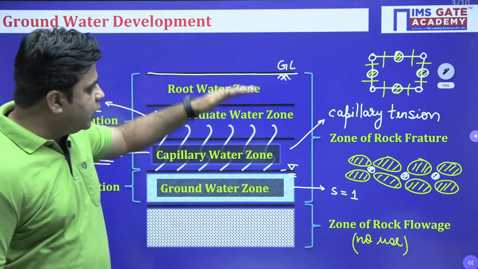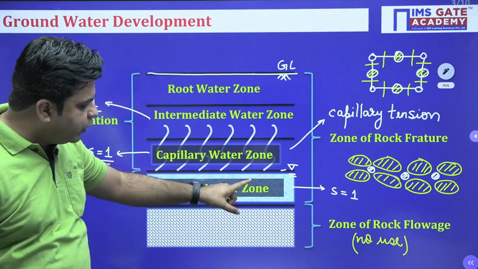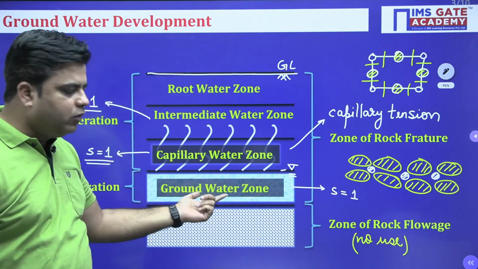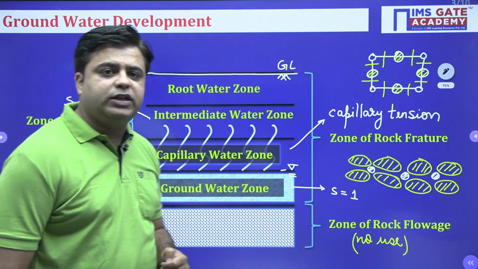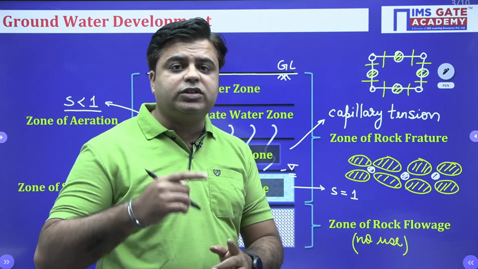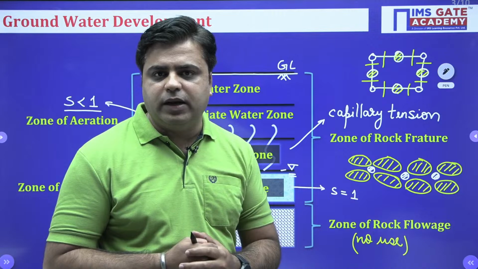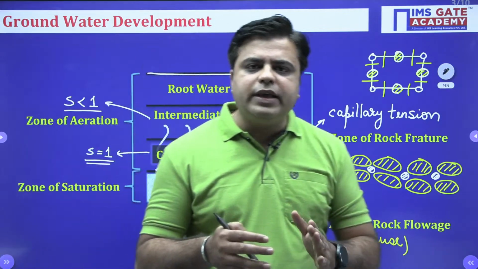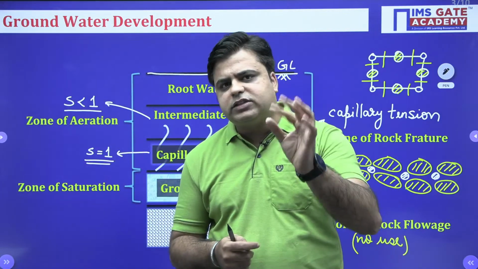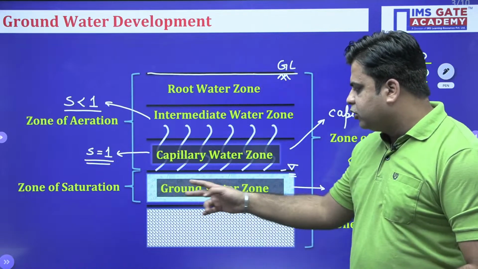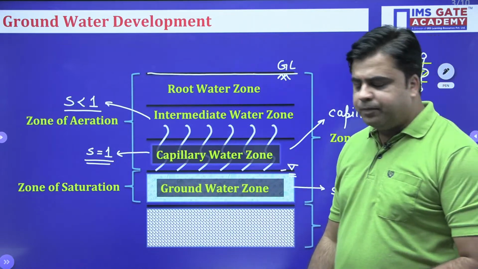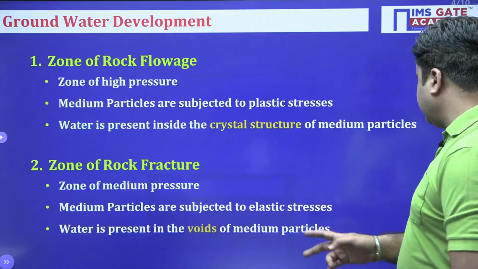So, if you move down below the ground level, there is only one layer, which is known as the groundwater zone or zone of saturation, from where you can extract the underground water very feasibly. So, when I talk about the extraction of groundwater, all the extraction will be done through this groundwater zone. I have written a few details about this.